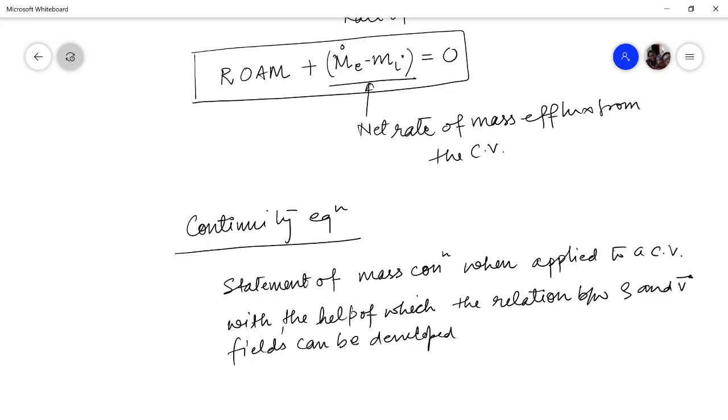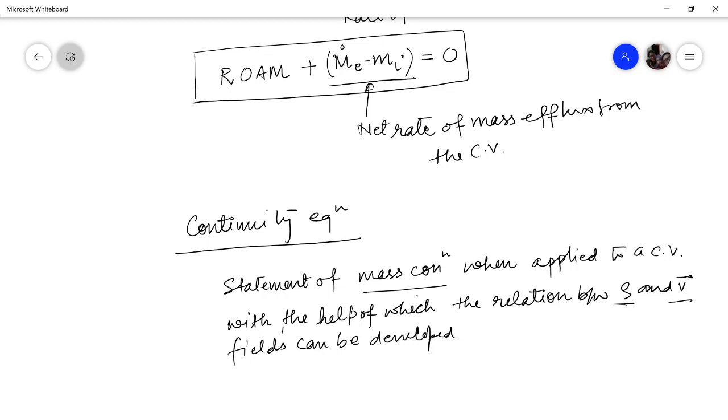So what is the continuity equation? The continuity equation is basically the statement of conservation of mass, applied to an open system or control volume, whichever is appropriate. Both are the same law, which is utilized to derive an equation relating the density and velocity field in a flow. So this is what the continuity equation is.